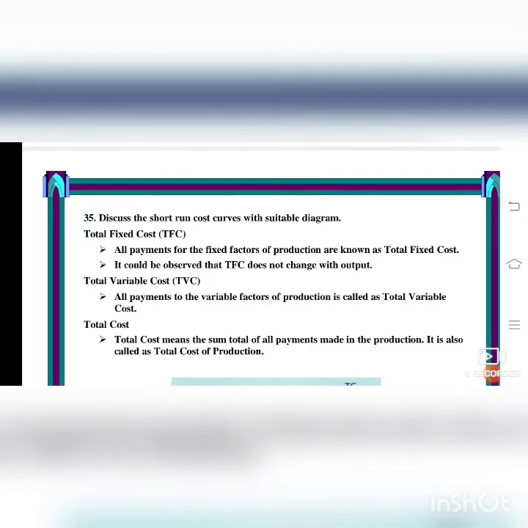Morning students, today we are going to see lesson 4 part 2, part D questions. Discuss the short run cost curves with suitable diagram. So first we will see about the total fixed cost. What is total fixed cost?